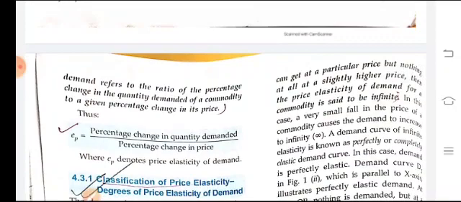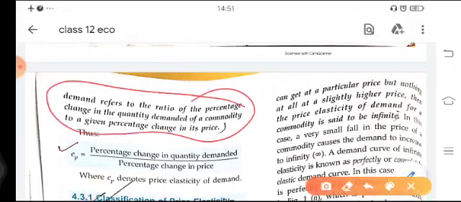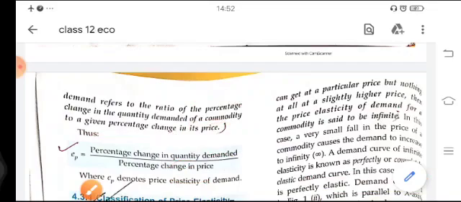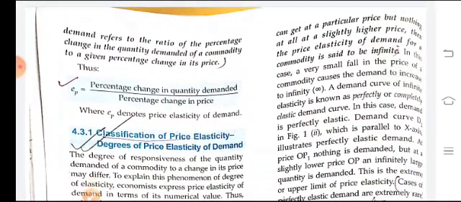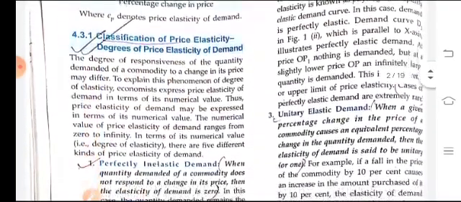Here a definition and formula are both given. It is the presentation of the percentage change in the price and the quantity demanded of a commodity. It tells the amount of change in percentage. Ep denotes the price elasticity of demand.